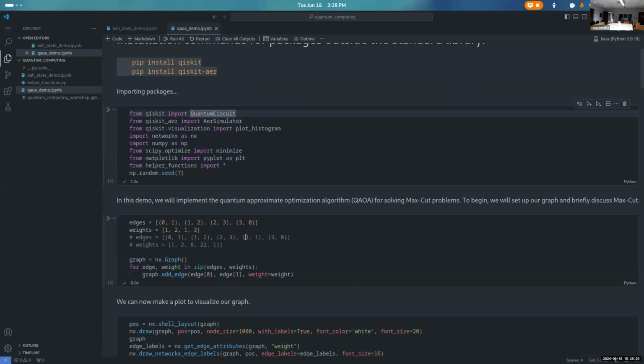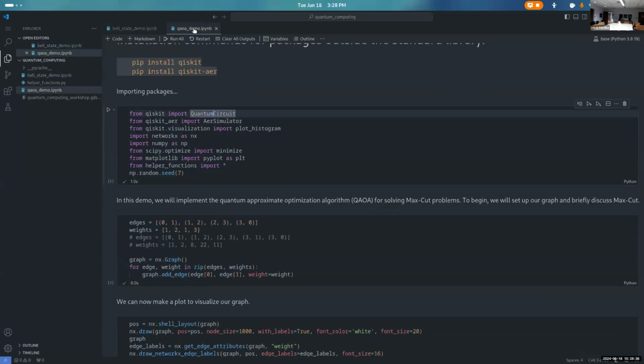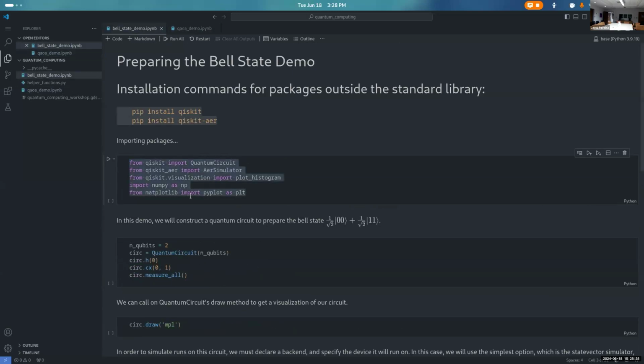Okay, so I'm in the wrong demo, actually. It's the same, there are some extra packages in that one. I was in the wrong tab. I saw QAOA in the next tab, and we're actually not doing that. We're doing this one. Sorry. It's the same introduction, actually, so my bad. Not QAOA, we're doing Bell State. We'll do QAOA next. But all the same stuff, the same Qiskit packages that we import.